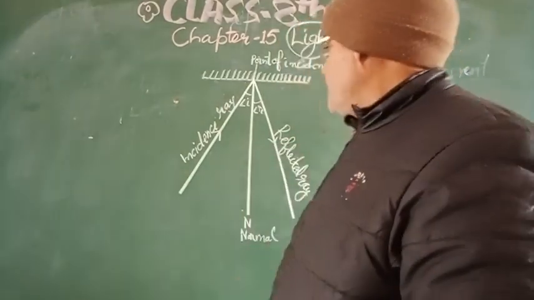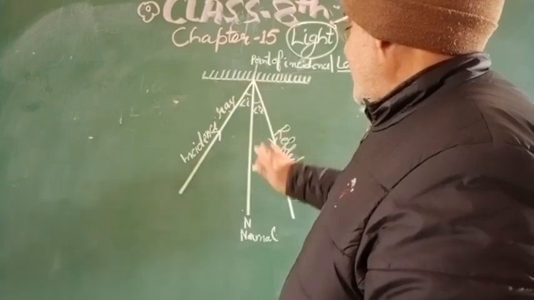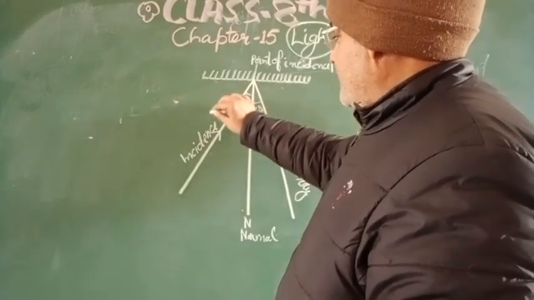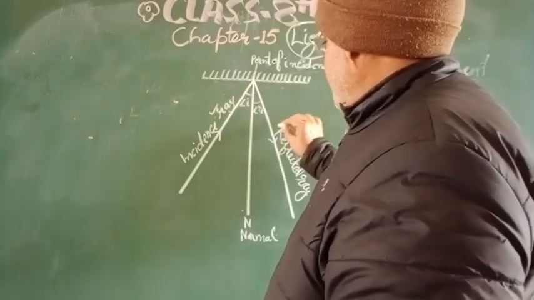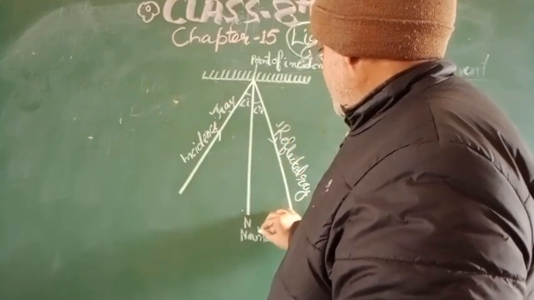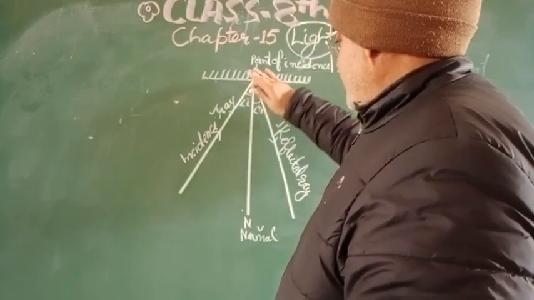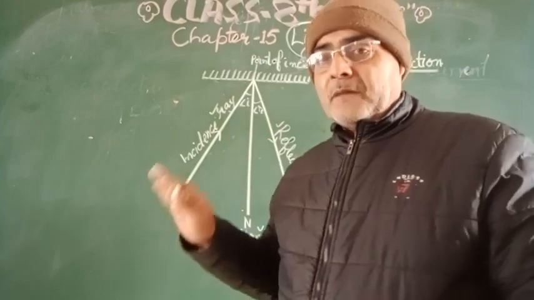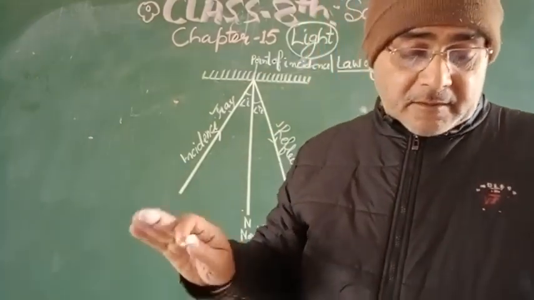So number one, all these rays lie in a single plane, meaning this incidence ray, reflected ray and normal, these three lines will be situated in the same plane. There will be no alternation of plane.